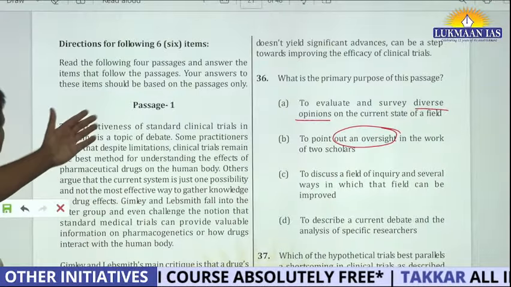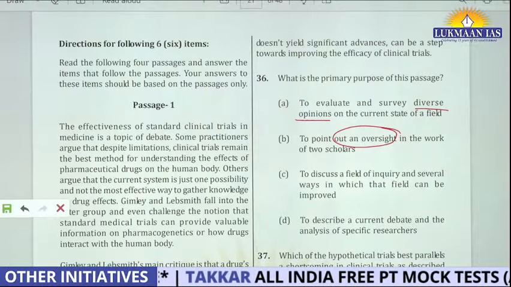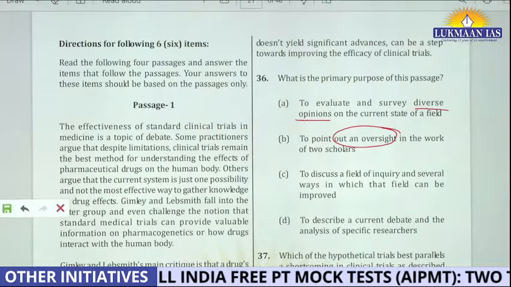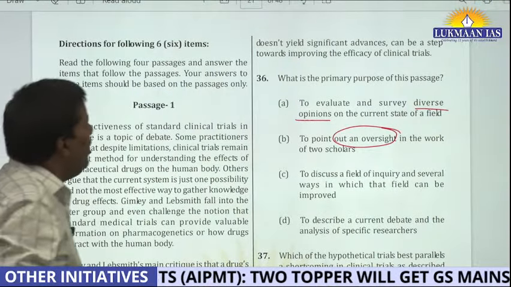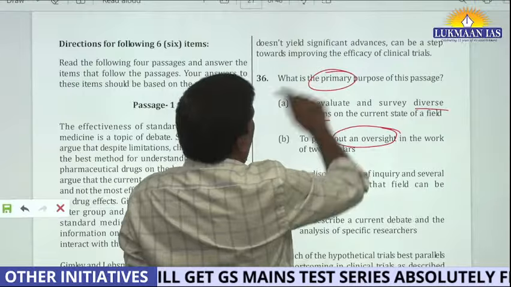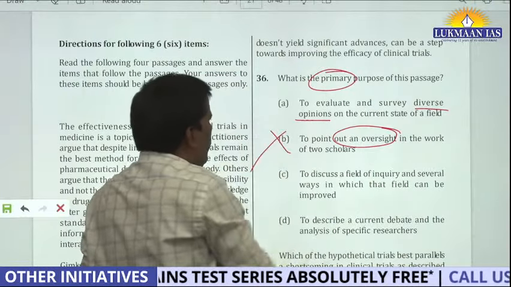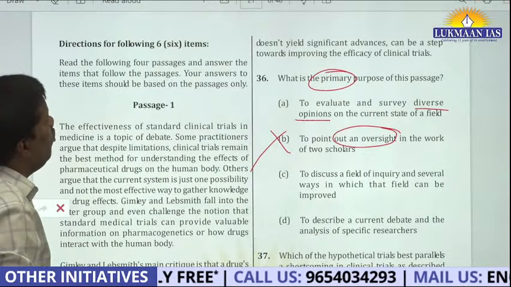The primary purpose is that they are talking about what is happening in the clinical trials, why the method being used is being criticized by the Gimlian lab, and what else could be done. So that is the primary task taken. So this cannot be your answer. This you can evaluate: to evaluate and survey diverse opinion.